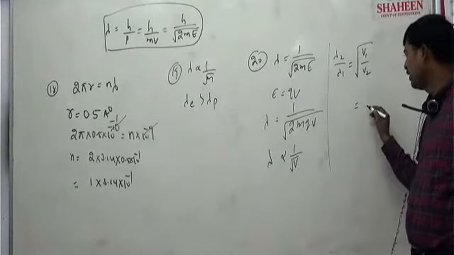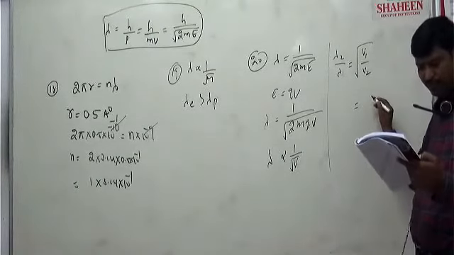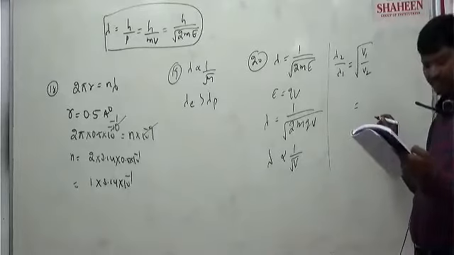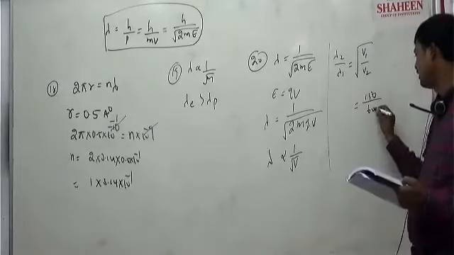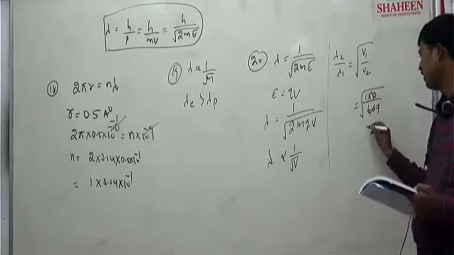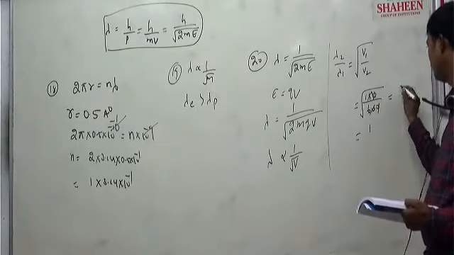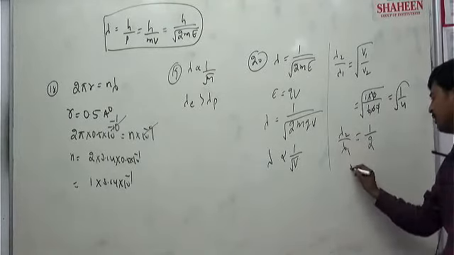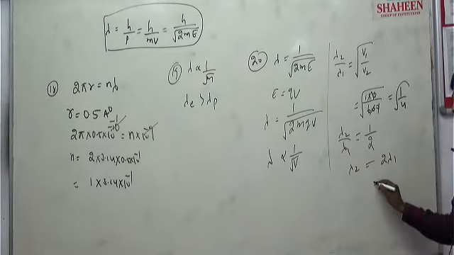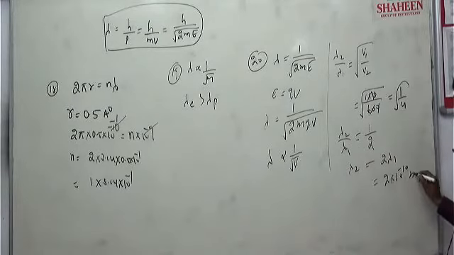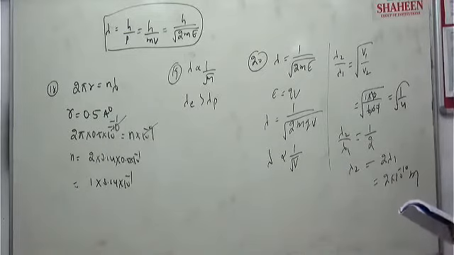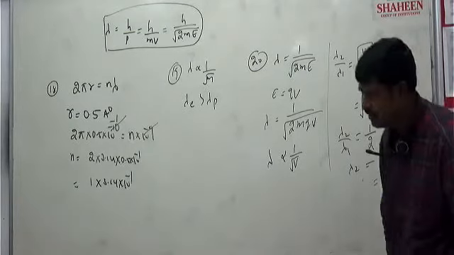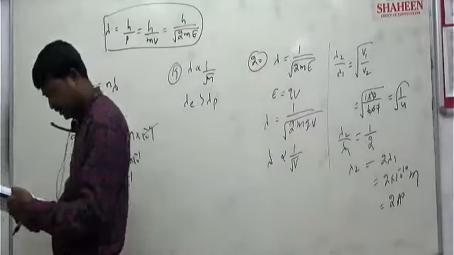So lambda 2 by lambda 1: V1 is given initially as 150, and the lambda is 10 to the power minus 10. Accelerated to 600, they have given. So 150 by 600, the 6 cancels, it becomes 1 upon 4. Root of 1 upon 4 is 1 by 2. This is lambda 2 by lambda 1. Then lambda 2 becomes 2 into lambda 1, so 2 into 10 to the power of minus 10 meters. 10 power minus 10 is 1 angstrom, right? So 2 angstrom is the answer.